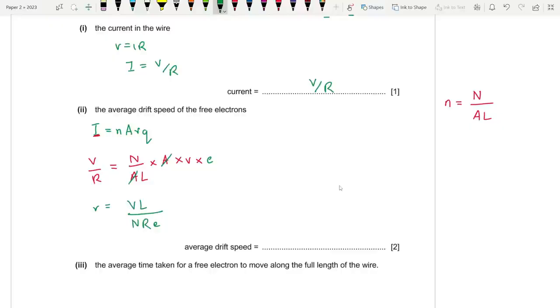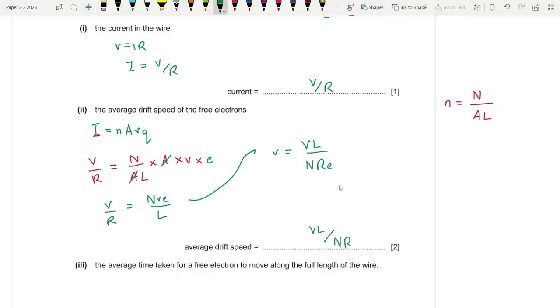V times L divided by, after cross multiplication, NRE. VL divided by NRE. Okay, if you guys want one more step to clarify things, V by R is equal to NVE by L. So afterwards, V is equal to V times L divided by NRE. That is my answer.